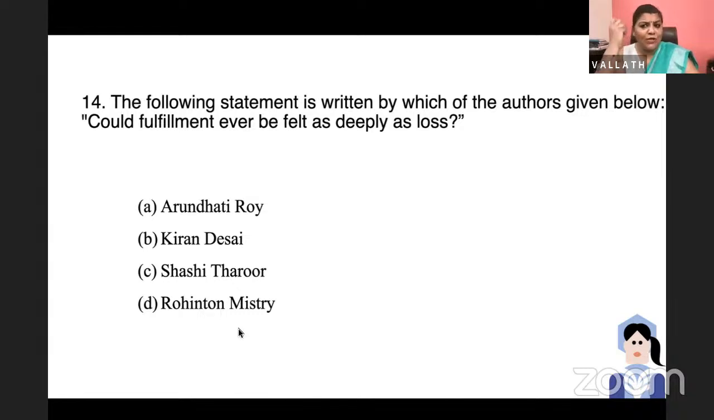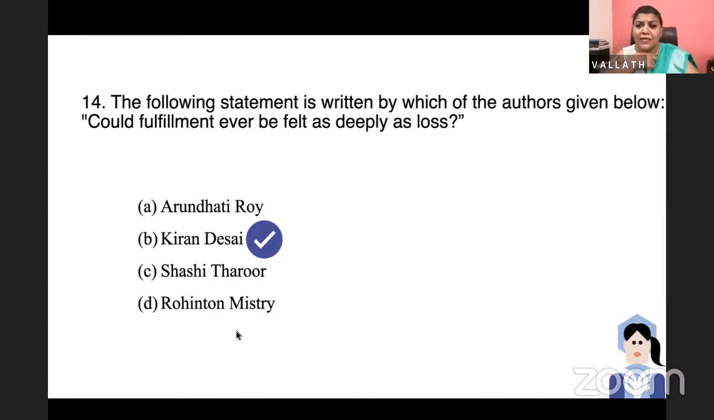So, is it Arundhati Roy who wrote The God of Small Things and The Ministry of Utmost Happiness? Or is it Kiran Desai who wrote The Inheritance of Loss? What do you think, Ankita? Yes, it is option B, Kiran Desai. She also wrote Hullabaloo in the Guava Orchard. Yes. Which are the major works of Shashi Tharoor and Rohinton Mistry? Rohinton Mistry wrote many works like A Fine Balance, Such a Long Journey, Family Matters. Shashi Tharoor's famous non-fiction and fiction works.